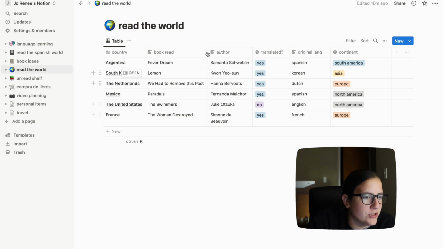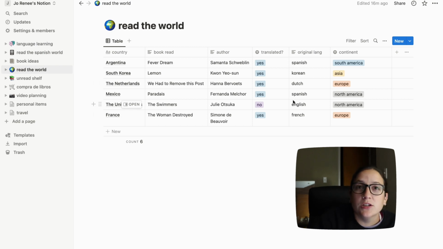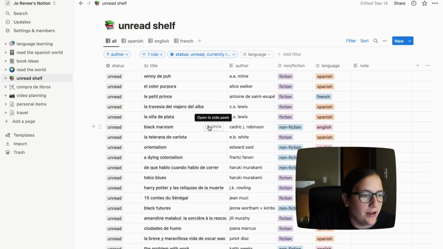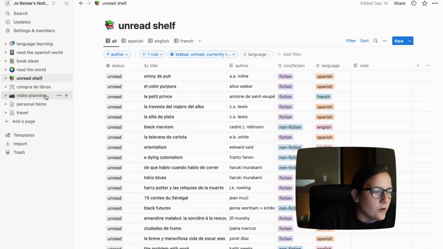And then I also am just keeping a list. I do want to try to read a book from every country in the world, and so I figured while I was starting the Spanish World Challenge, I would just start counting my books here as well, so I'm not grandfathering in any books for either of these challenges. I am starting fresh. And this is my unread shelf. This does need updated a little bit. So let's get to updating some things.